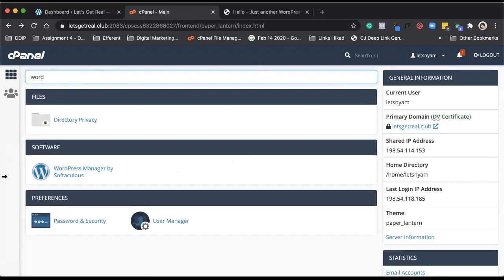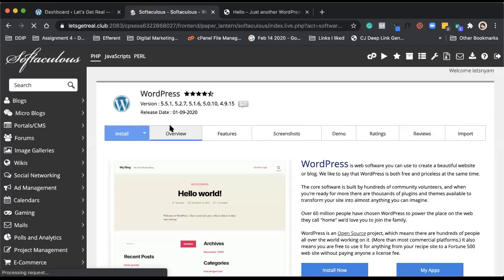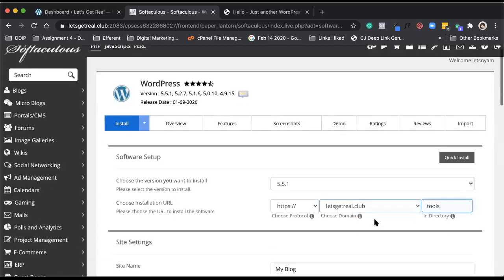To add a subdirectory, it's very simple. Just go to WordPress, click on install, and here, when I am installing something, I will just add a directory, say tools. If I just click on install, I will get another new WordPress at https://letsgetreal.club/tools. That's all I have to do.